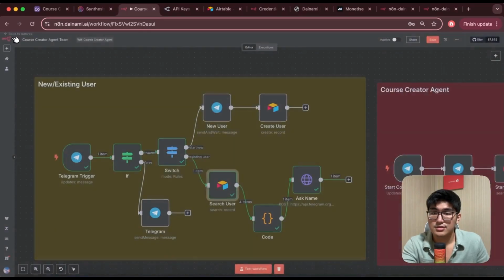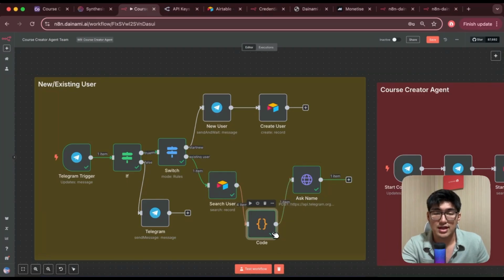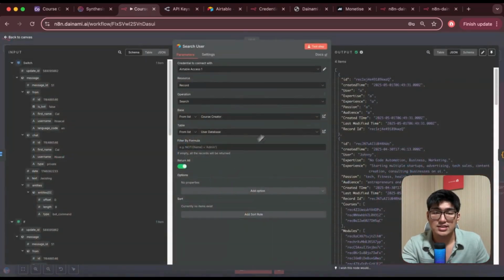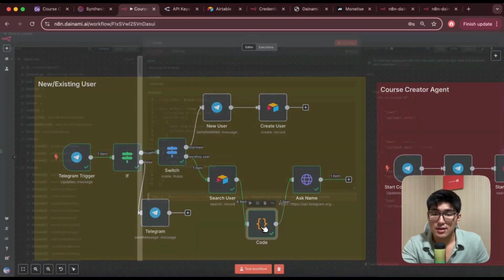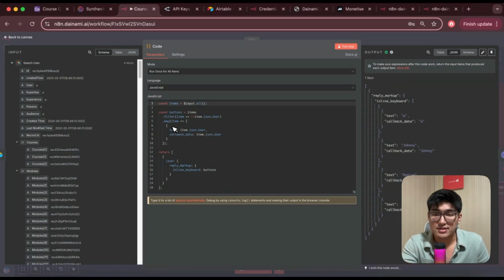and then we're just going to take the name. So next thing I've created is a code node. Now, not to worry if you hear the word code, I've actually asked GPT to create the code for me. So very simply, I just prompted and asked it, can I just retrieve the names to be used as inline keyboard for Telegram? And I just had to show it a screenshot of this specific component. Okay, once I've opened this, I have this specific code.